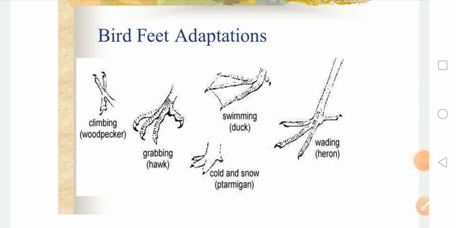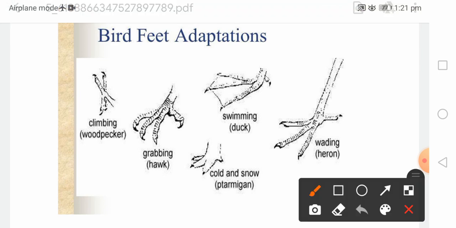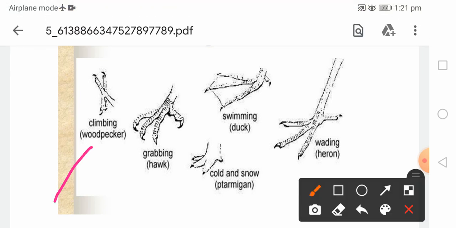So again here, there are some birds' feet adaptations. In this particular lecture, for the last 15 minutes we have been concentrating on feet adaptation in birds. So remember the types of feet adaptation in birds. Again we will focus here. These are the climbing feet, found in a woodpecker. 2 toes are forward directed and 2 toes are backward directed, and it has claws.